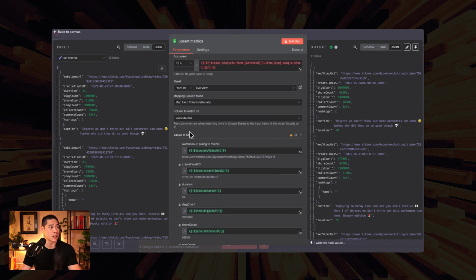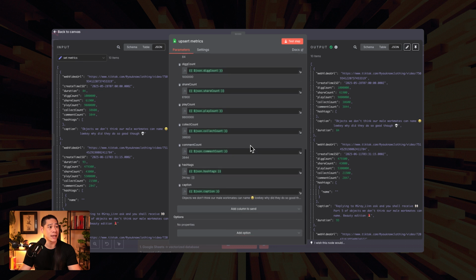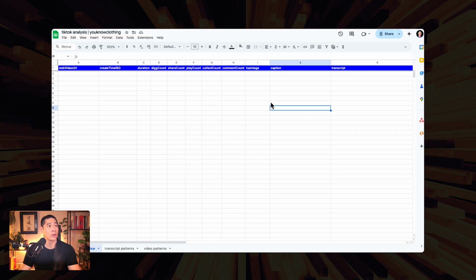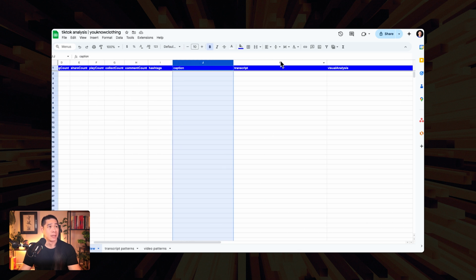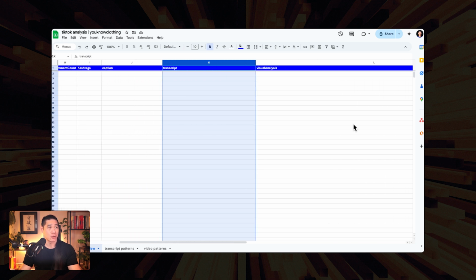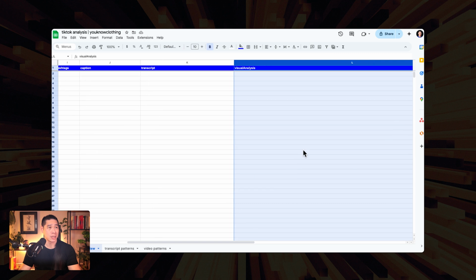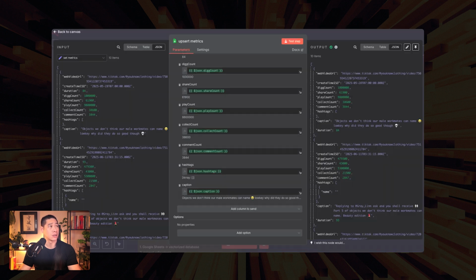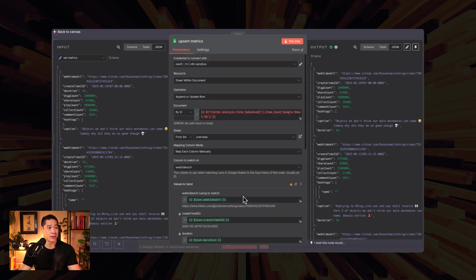And the values to send would be everything inside of the sheet all the way up to caption. The transcript comes in the next stream. The visual analysis comes in the next streams as well as the pattern analyses. So that's why we have it all the way up to caption in there. And then it'll just pull these values in here.